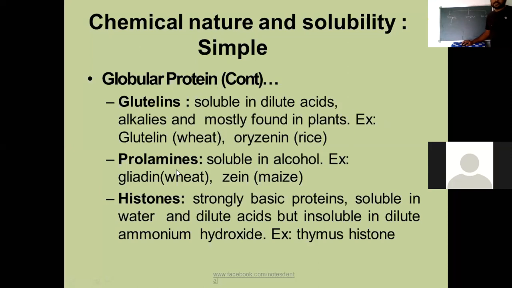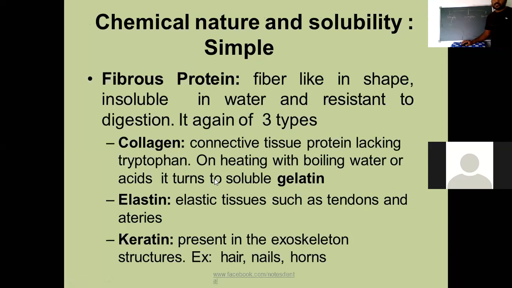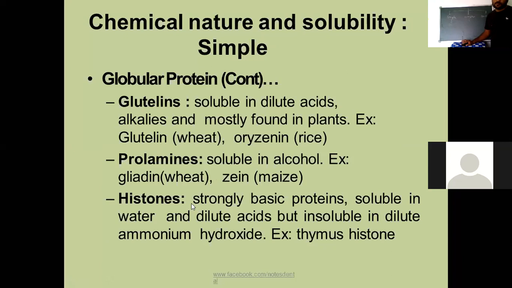Next, prolamines, which are soluble in alcohol, for example gliadin of wheat and zein of maize. Next, histones. Histones are also simple globular proteins, strongly basic, soluble in water and dilute acids, but insoluble in dilute ammonium hydroxide. For example, thymus histone. Almost all histone proteins are simple globular proteins.